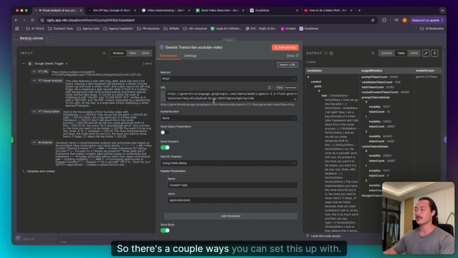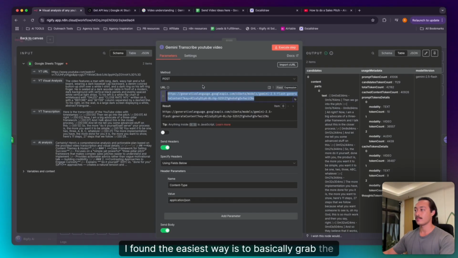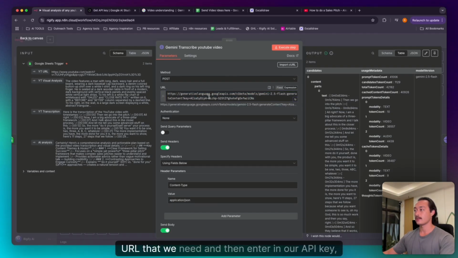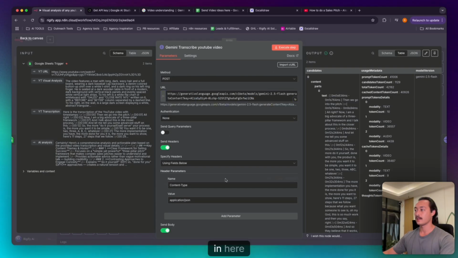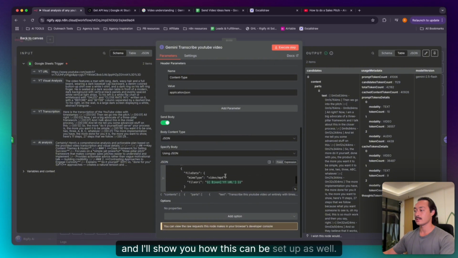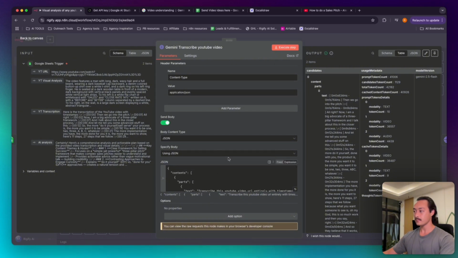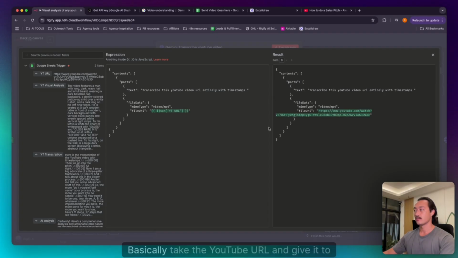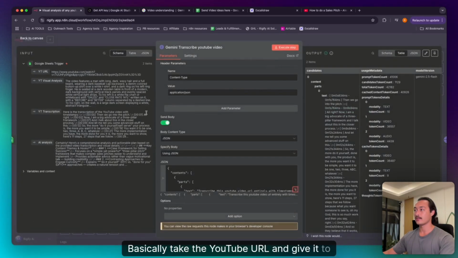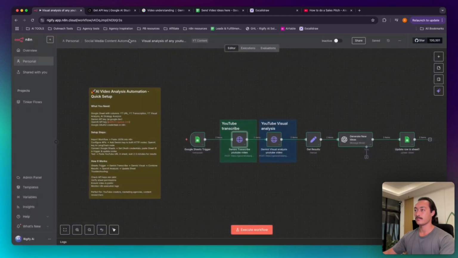So there's a couple ways you can set this up. I found the easiest way is to basically grab the URL that we need and then enter in our API key in here. And I'll show you how this can be set up as well. And then we also have the JSON body, which is needed to basically take the YouTube URL and give it to Gemini for the transcription.